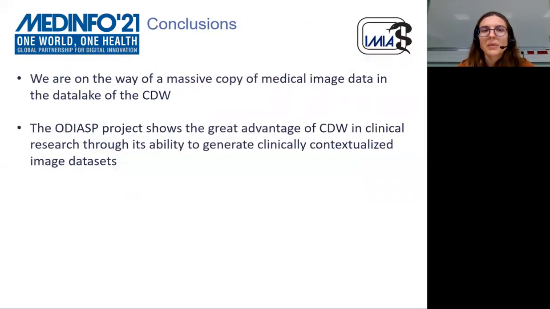We are on the way of a massive copy of medical image data in the data lake of the clinical data warehouse PREDIMED. The ODIASP project shows a great advantage of clinical data warehouse in clinical research through its ability to generate clinically contextualized image datasets.